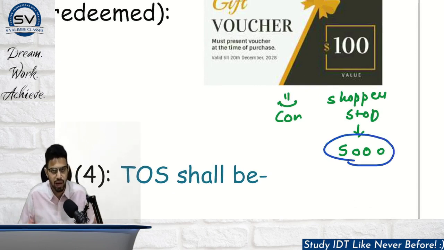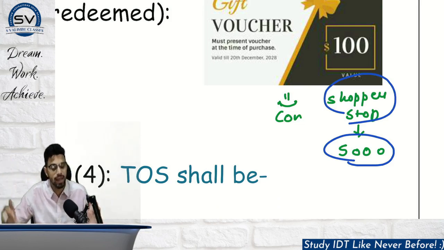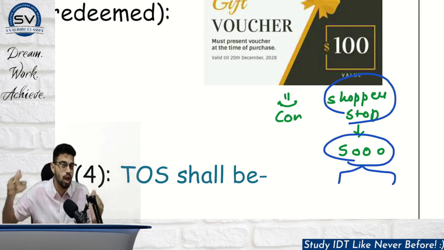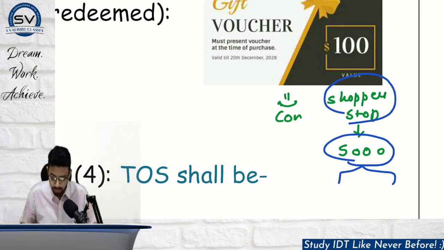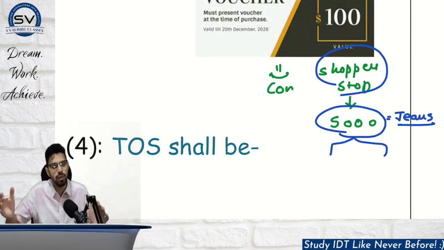Here, supply is not identifiable. For determining time of supply, we need to wait for the coupon or the voucher to be redeemed. Then only we will know what kind of supply it is redeemed against. Let's say I buy 2,000 worth of shoes and 3,000 worth of some perfume. GST rates are different, so time of supply will depend upon the date of redemption, because then we will know what kind of supply it is redeemed against. But if this voucher is specifically for jeans, then we know that the supply is identifiable. In that case, time of supply will be the date of issue of voucher.